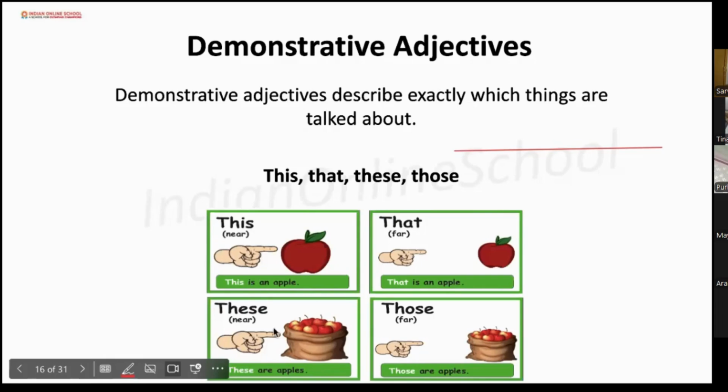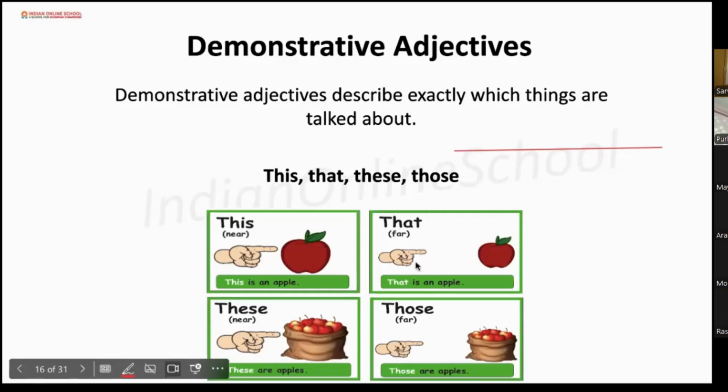And if you are talking about many, like I have many pens, and the pens are near to me, then we will use these. These are apples, these are my pens. And when these pens are far from me, we will use those. Those are apples.